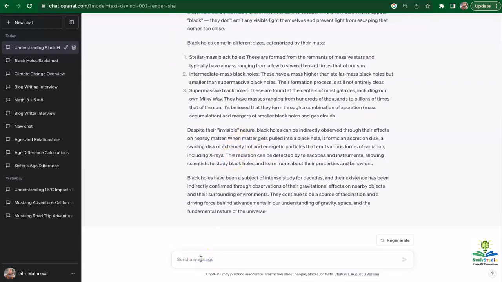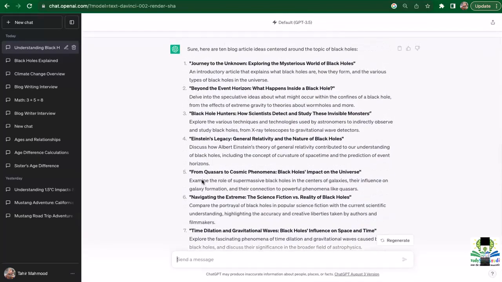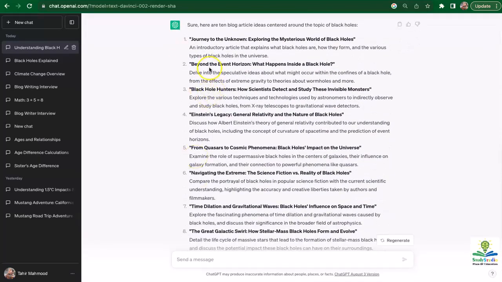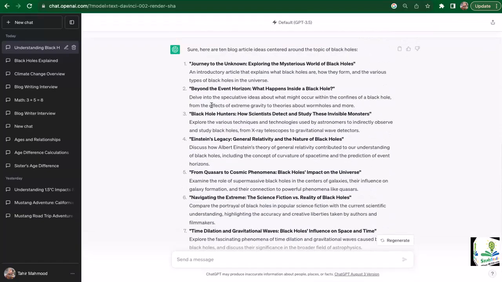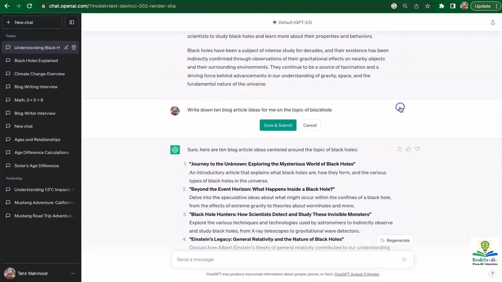Now, let's get more granular, and I'm going to say write down 10 blog article ideas for me on the topic of black hole. Now it gave me a bunch of different articles on black hole.